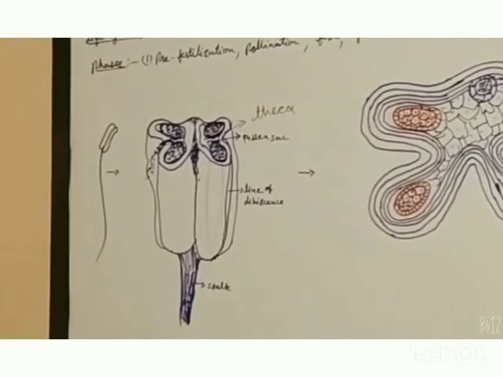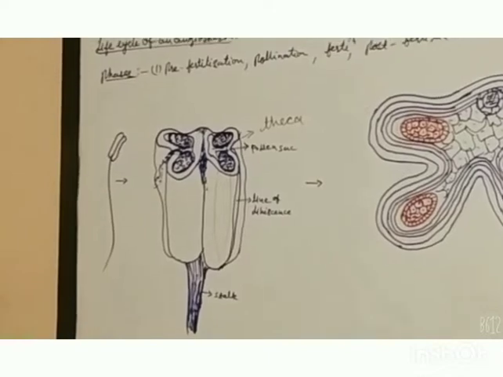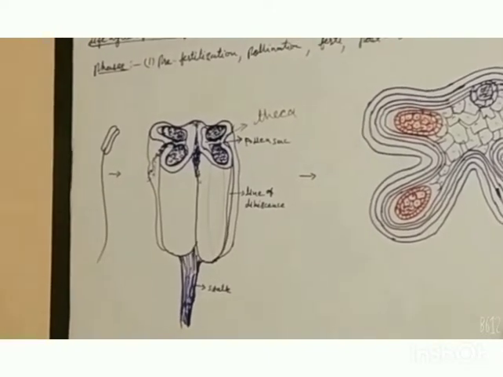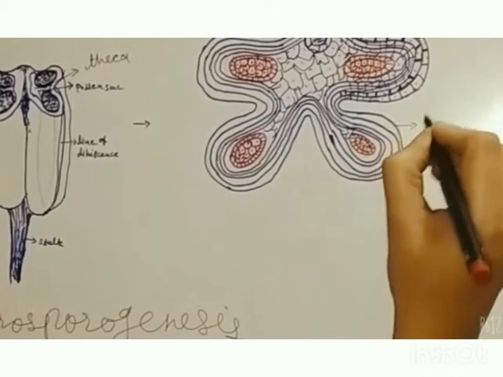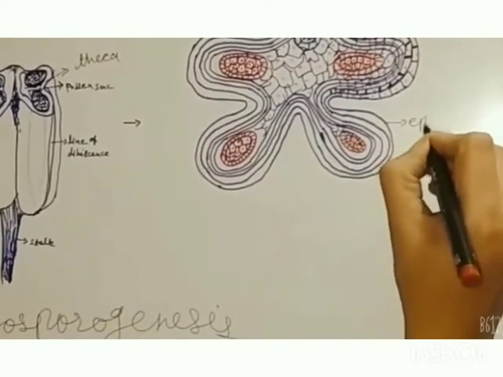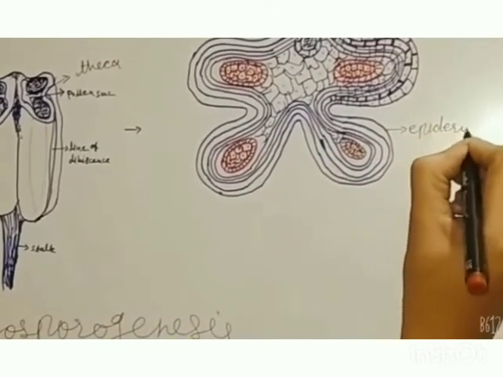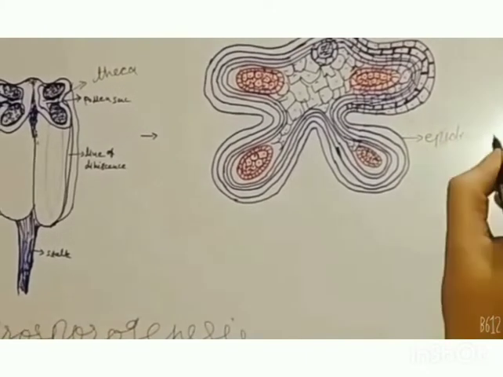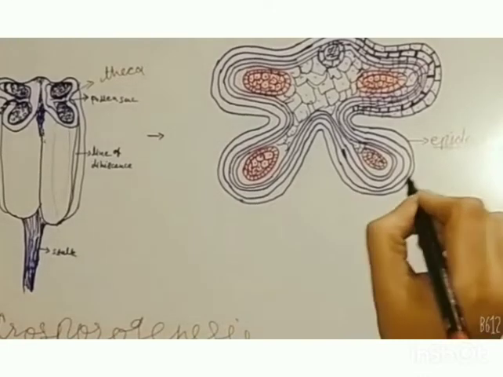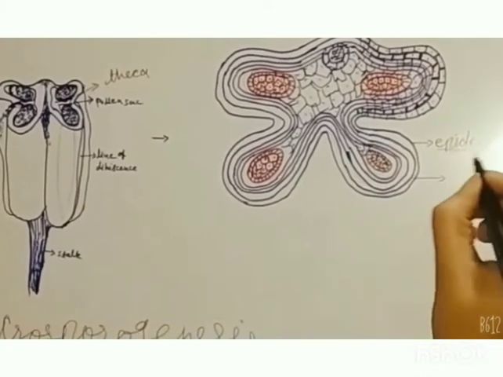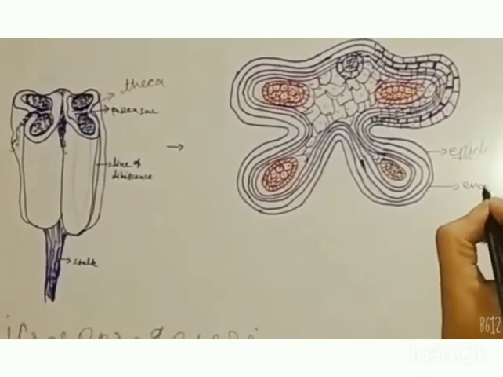So the microsporangium, when we study it in detail, has some typical layers from outer to inner. Its outer layer is called the epidermis, which encloses all the tissues of it. Then the next layer is the endothecium.